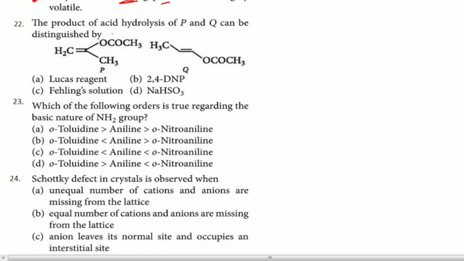Whenever there is acid hydrolysis in this particular case, remember this particular bond is going to break, H here, OH here, you are going to add. Here also this bond is going to break, H here, OH here, CH3COOH is the product. But another product is CH2 double bond C, OH, CH3.